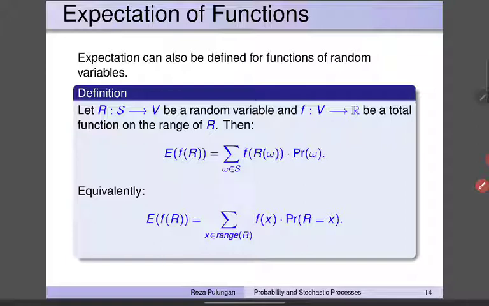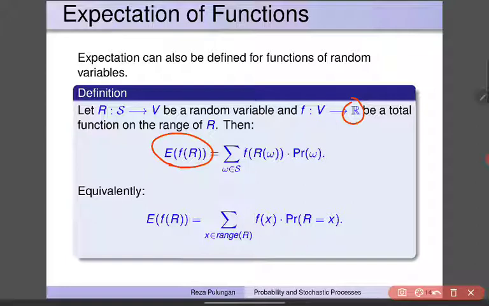Expectation of functions. Expectation can also be defined for functions of random variables. Let R be a random variable, namely a function from S to V, and let f be a function from V to the real numbers, a total function on the range of R. Then the expectation of f of R is the sum over all omega of f of R of omega multiplied by the probability of omega.